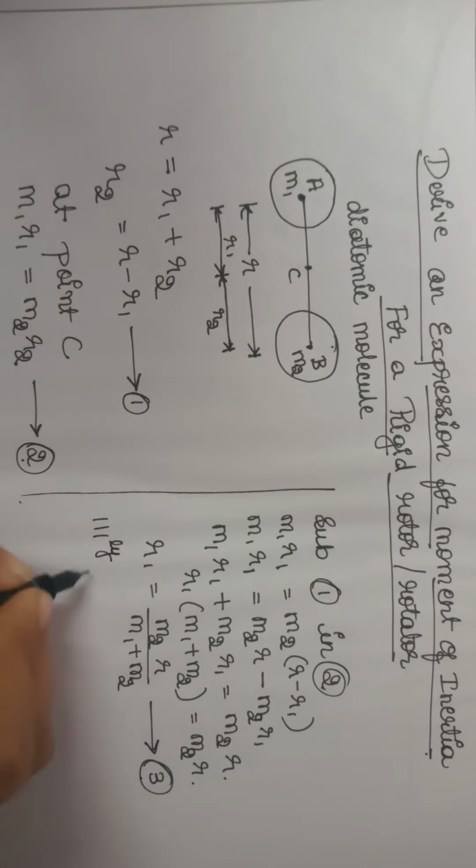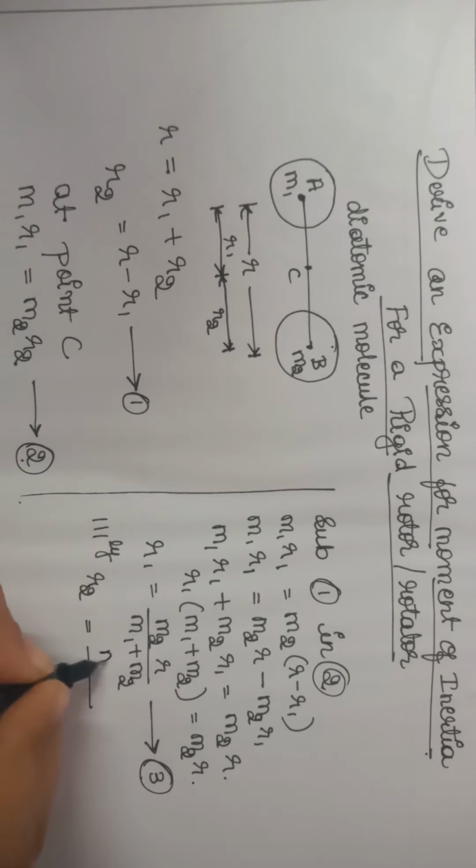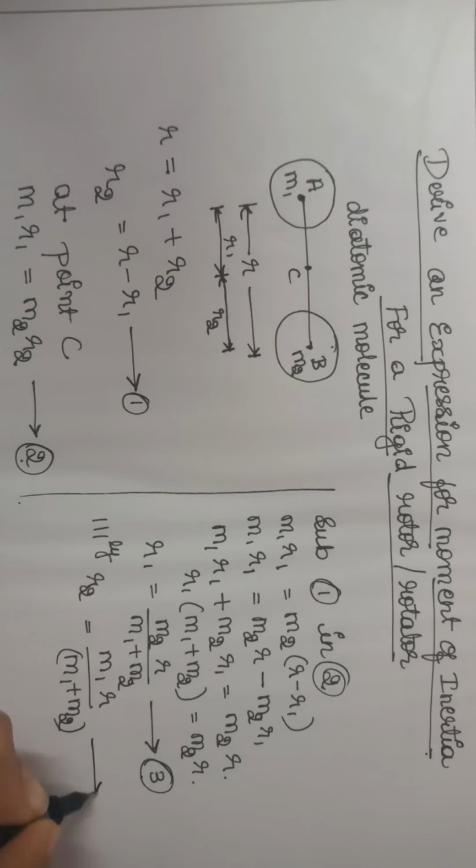Similarly, I can write an expression for R2. Here, instead of M2, we have M1 into R divided by (M1 plus M2). I am calling this equation number 4.